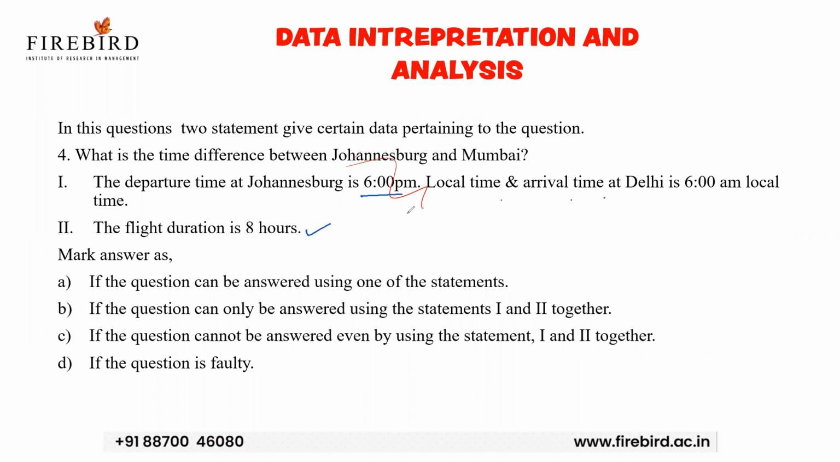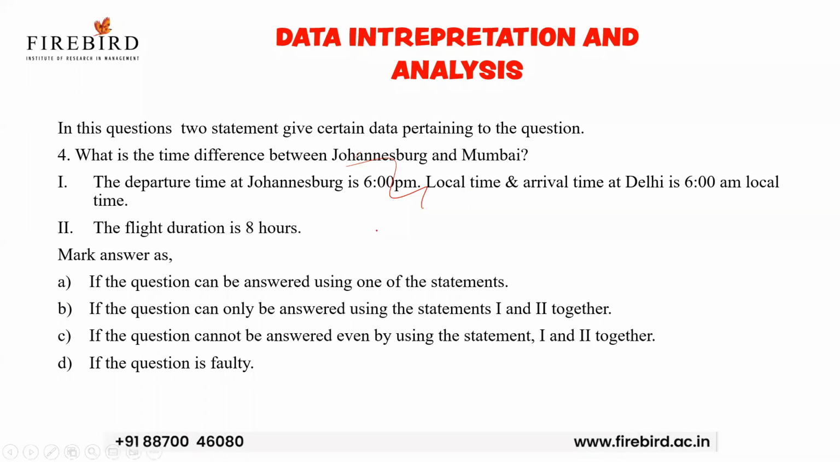Now see here. If they started at 6 p.m. and travelled for 8 hours, they will arrive at 7, 8, 9, 10, 11, 12, 1, 2 o'clock in the morning. They'll arrive at 2 a.m. as per the time at Johannesburg. But the time at Delhi during that time is 6 a.m. So what is the time difference? 4 hours. Only if I combine both the statements can I get the answer. So my answer is option B.